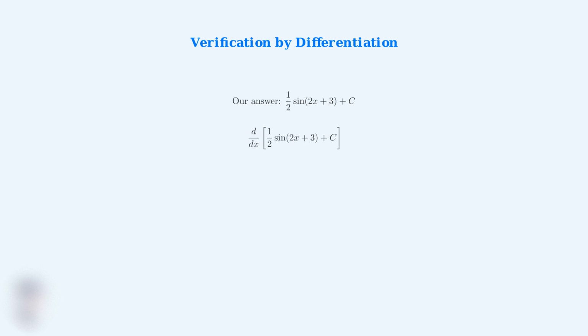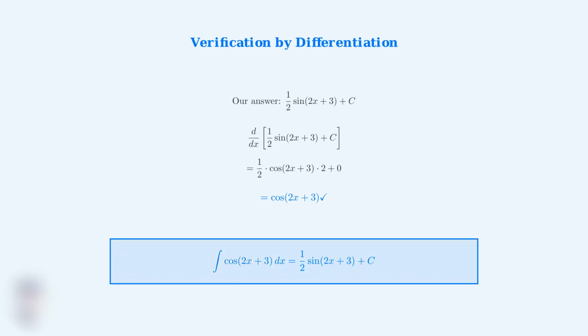Let's verify our answer by taking the derivative. Step 2, verification. We take the derivative of our answer, 1/2 sine of 2x plus 3 plus c. Using the chain rule, this equals 1/2 times cosine of 2x plus 3 times 2 plus 0 from the constant. Simplifying, we get cosine of 2x plus 3, which matches our original integrand perfectly. Our answer is correct. Therefore, the integral of cosine of 2x plus 3 equals 1/2 sine of 2x plus 3 plus c. Remember, the key insight is that the factor 1 over a compensates for the chain rule when differentiating.